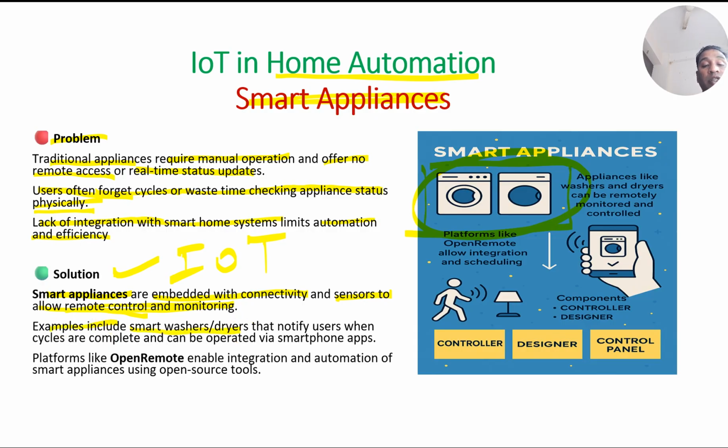Examples include smart washers and dryers, as we have seen here, that notify users when cycles are complete, and we can also operate these via smartphone apps. For this, we have a platform like the Open Remote platform, which enables integration and automation of smart appliances. This Open Remote is an open source tool. Now you can see here I can operate using the mobile phone apps. These appliances will load the data into the cloud, and from the cloud the mobile phone will access the data. Let us see how it works.